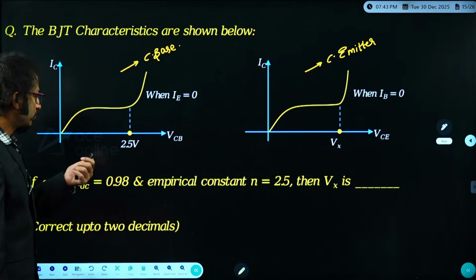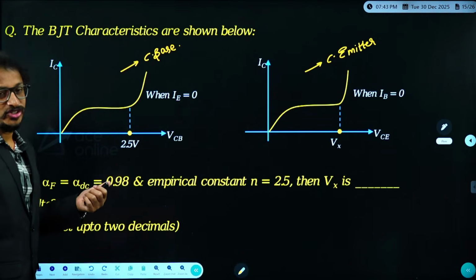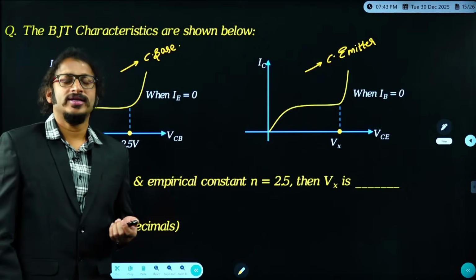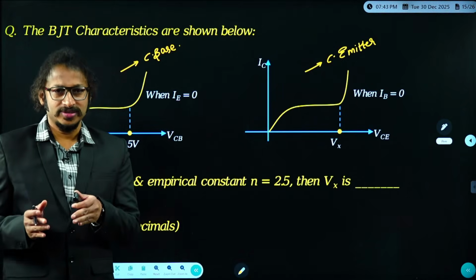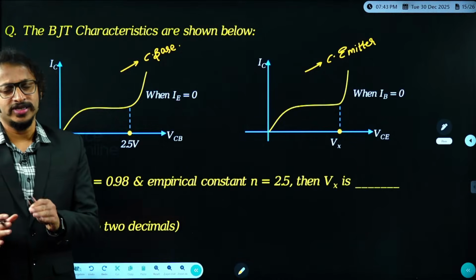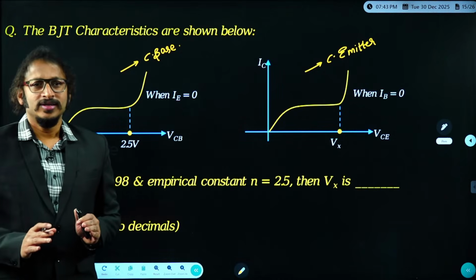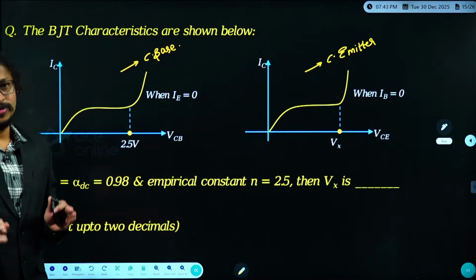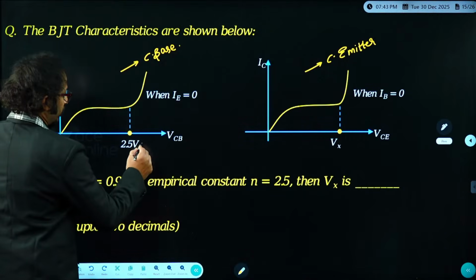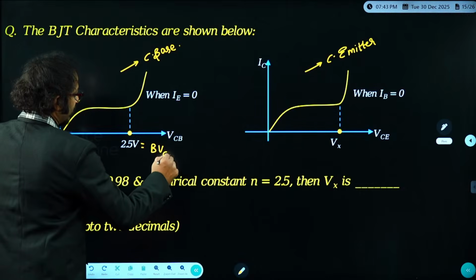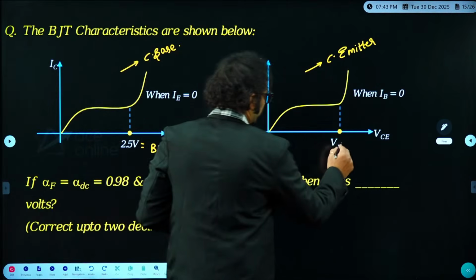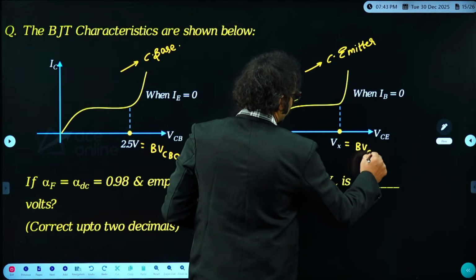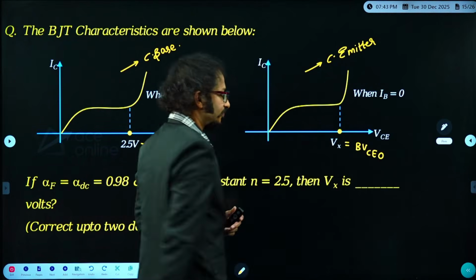Am I right? And mainly the breakdown happens at the collector junction. Collector junction, it's a collector to base breakdown, it's like a normal doping, it's not heavy doping. Therefore, it must be avalanche breakdown. Therefore, the avalanche breakdown voltage is nothing but BVCBO. This is for common base, and this is none other than BVCEO. This is for common emitter.